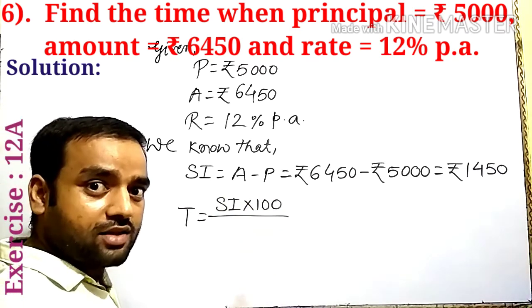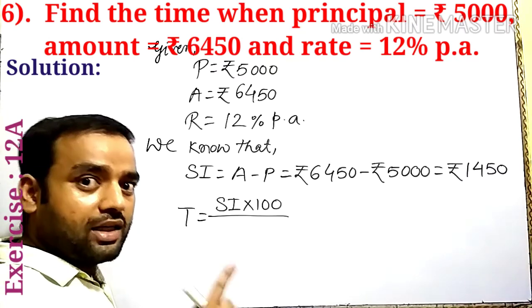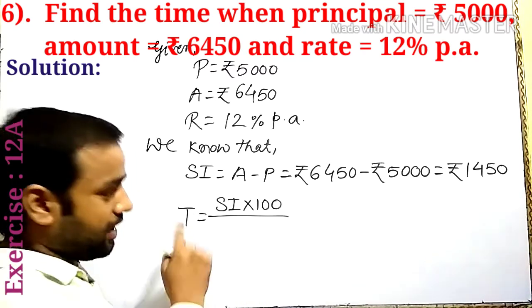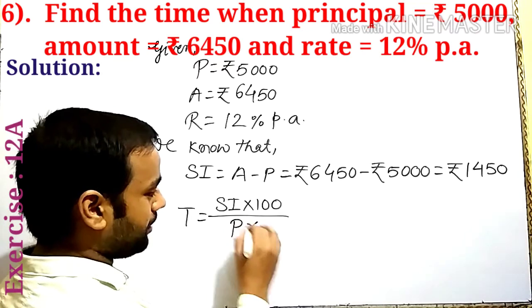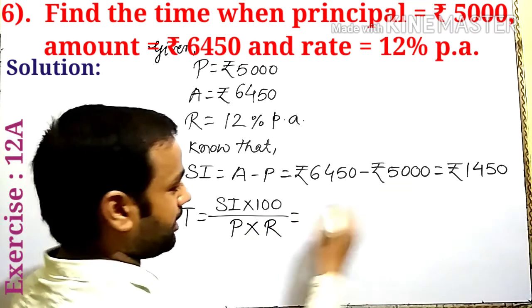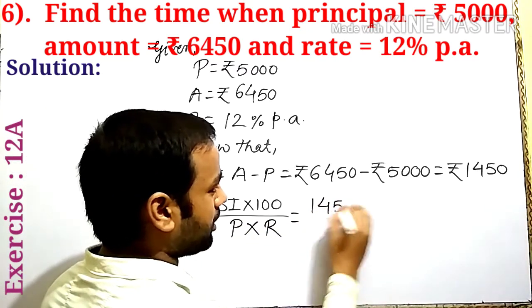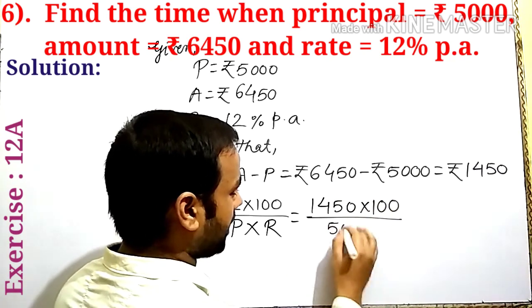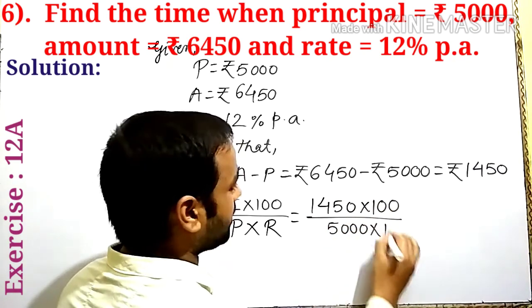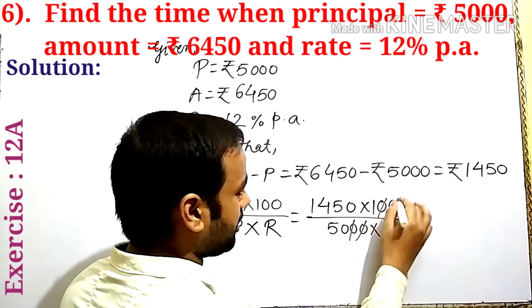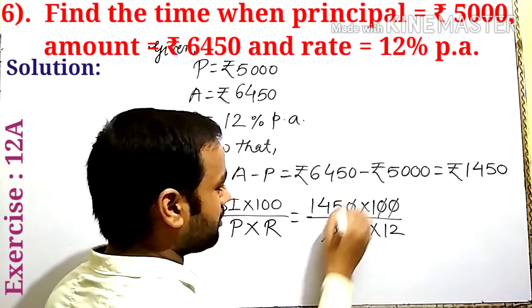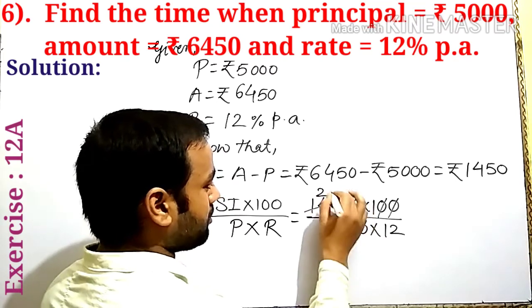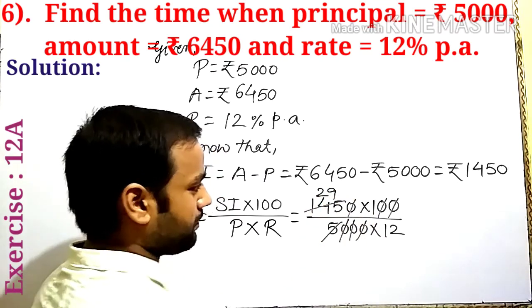So now we find time is equal to SI into 100. SI is necessary here because SI is related to the formula of time. Here write P into R. SI found is 1450 into 100 upon principal 5000 into R given 12%. Double zero cancel out, also here zero cancel out. 5 to the 10, 5 9 ja 45.